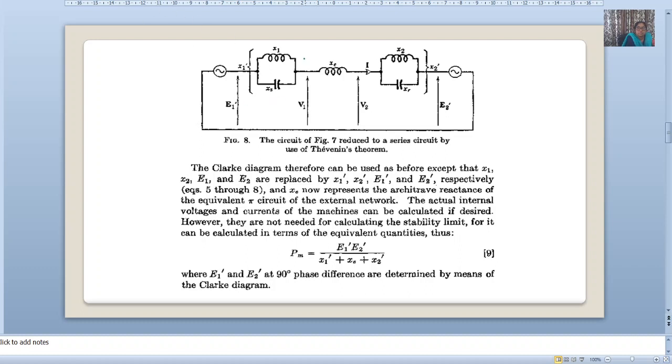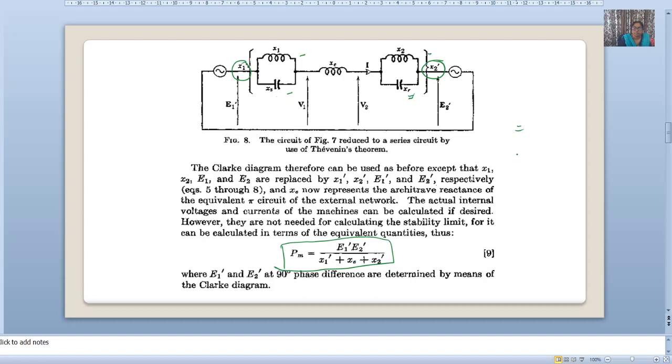This can be reduced to this network: X1 in parallel with XS, X2 in parallel with XR. This is our X2 dash and this is our X1 dash. This we have reduced, and finally we can find out the steady state stability limit, that is E1 dash into E2 dash divided by X1 dash plus XC plus X2 dash. Here we have considered the losses. That means the system with losses we have considered.